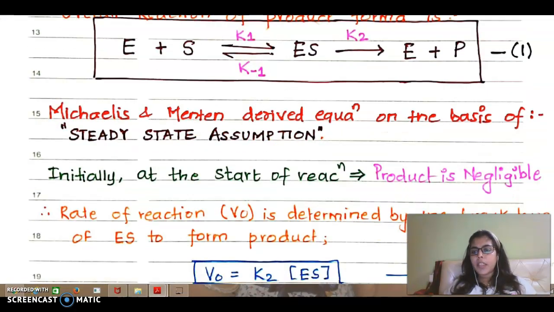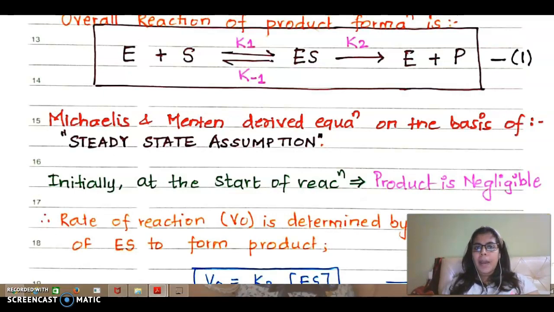Michaelis-Menten derived the equation on the basis of the steady state assumption. I will talk about this steady state assumption quite later, but this is what he has assumed. For every mathematical equation we assume x is something, y is something. Similarly, Michaelis-Menten also assumed that there is something called a steady state, which means the reaction is going at a smooth pace. I'll tell you what that means.